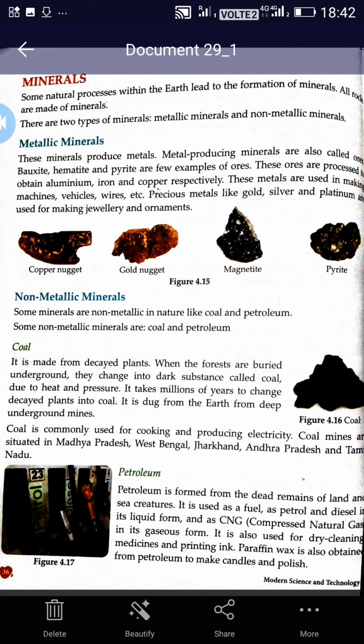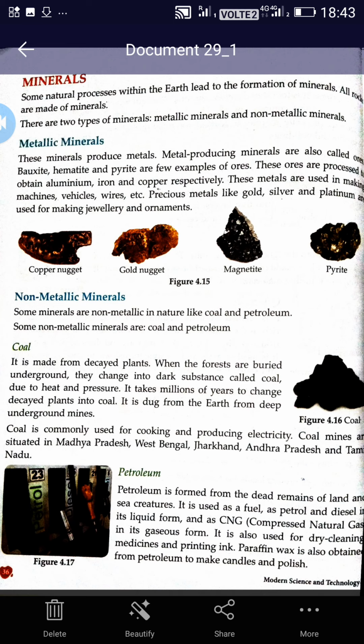Coal is commonly used for cooking in villages and all. You must have seen that coal is used for cooking and even producing electricity. Coal mines are situated in Madhya Pradesh, West Bengal, Jharkhand, Andhra Pradesh and Tamil Nadu. Now the second non-metallic mineral is petroleum. How is petroleum formed? Petroleum is formed from the dead remains of land and sea creatures.